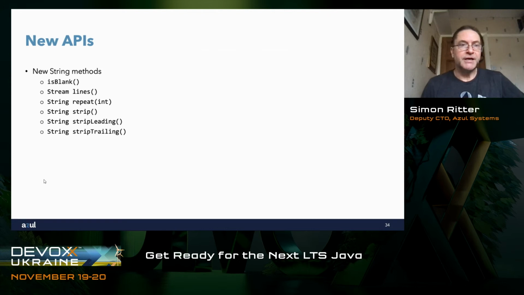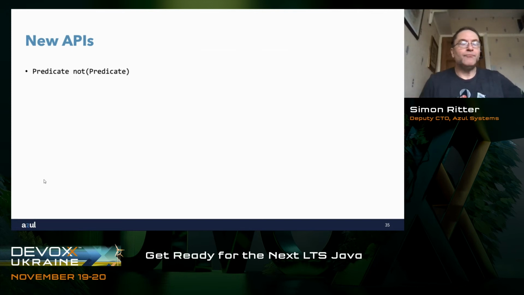The observant amongst you will say, well, hang on, what does strip do that trim doesn't do? Because we already have trim that will remove white space from both ends of a string, so why do we need strip as well? And the answer is that all these three methods, strip, stripLeading, and stripTrailing, use a different definition of white space to the way trim does. Trim uses a very simple white space definition, which is basically space and tab and new line. In these three methods, we use the Unicode definition of white space, which includes a whole host of characters that you probably never really realized existed. So like vertical tabs, for example, are considered white space. So should you put one of those in there, it will get stripped out.